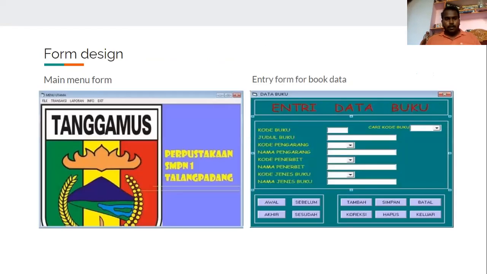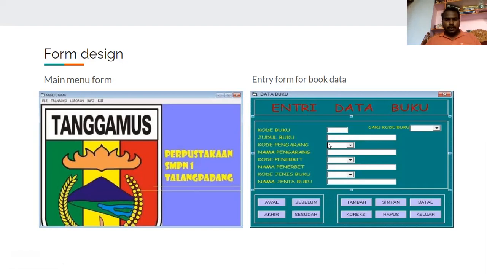Now we move to the form design. The main menu form is an example of form design, which means the interface. And the second one is the entry form for book data. It is an example of the entry form for book data.